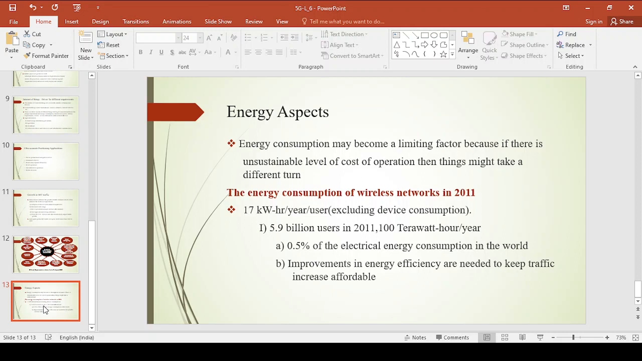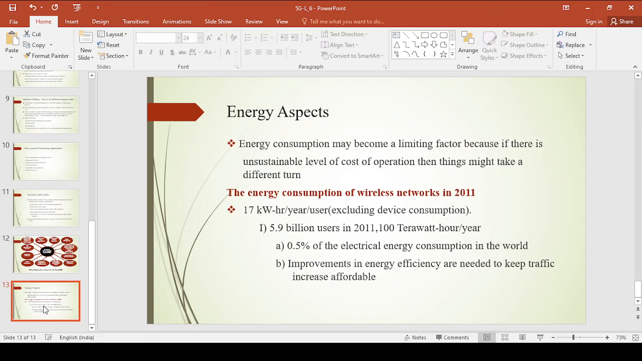As you see these energy aspects, the energy consumption may become a limiting factor, because as you go from one generation to other generation, what we see is that the number of users are getting increased. Because of this increase in the number of users, the energy consumption will also increase. Now the energy consumption may become a limiting factor. As you increase the number of users, the consumption of the energy will also increase. Now this may become a limiting factor because there may be an unsustainable level of cost of operation.